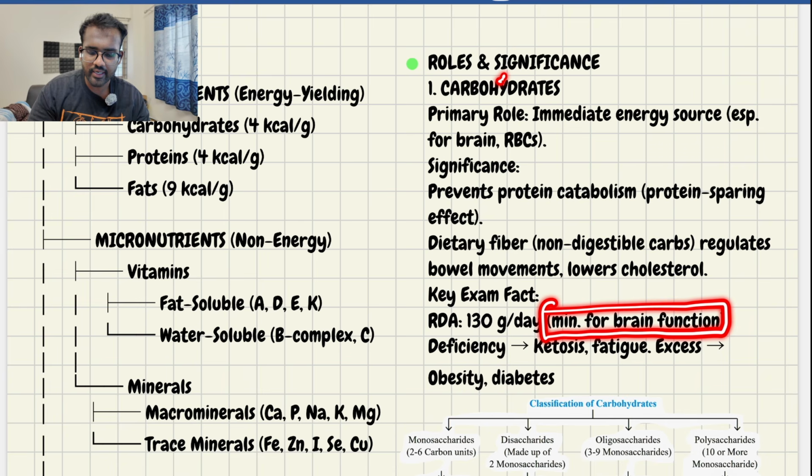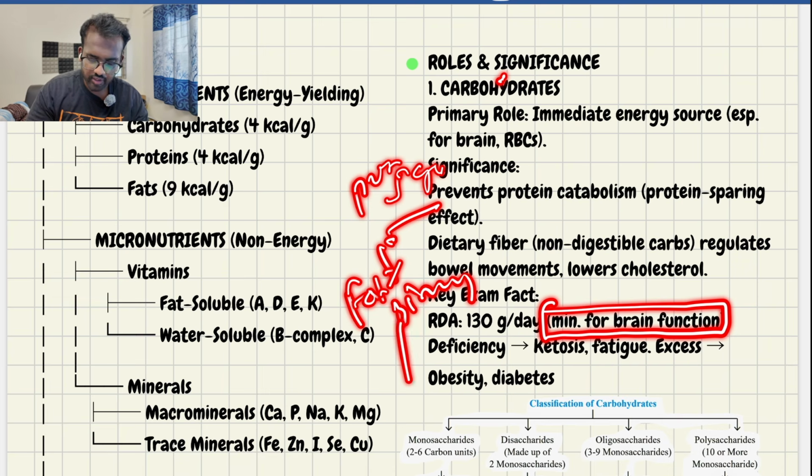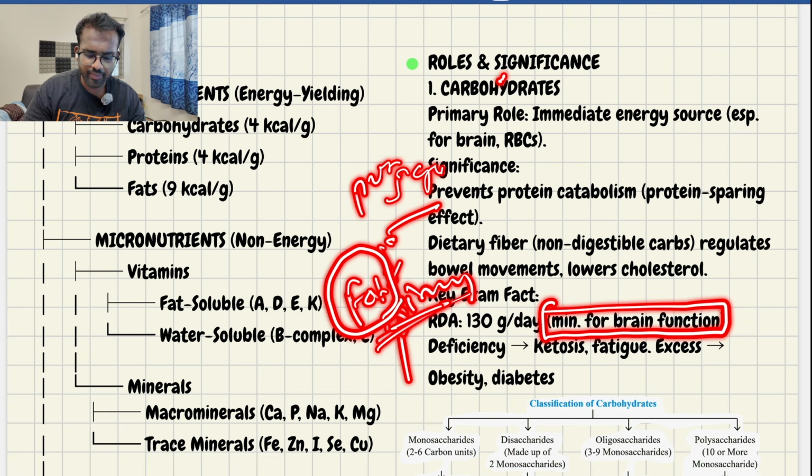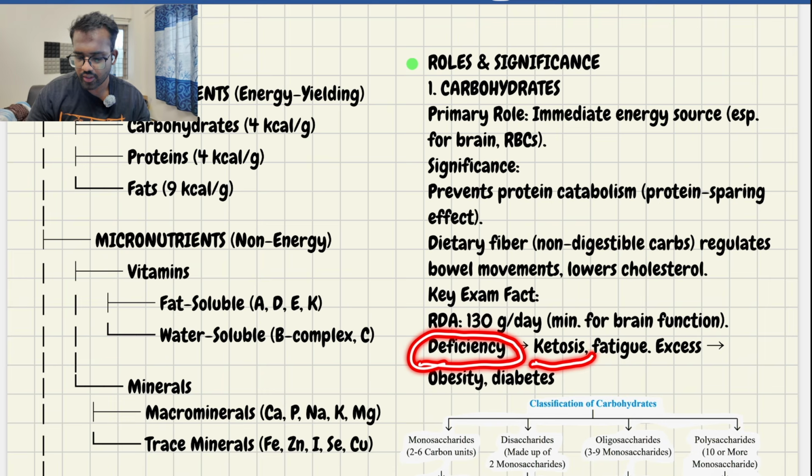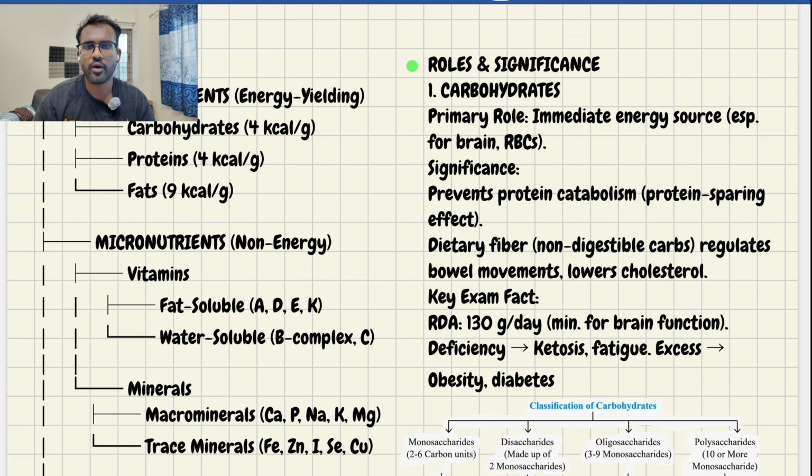When there is less carbohydrate, as I told, the protein will be converted into glucose, and in this case the body will use fat as its primary energy. When the fat is broken down, it is converted into ketone bodies. Okay, that's what I am telling here. If there is a deficit of carbohydrate, your body will break fat and convert it into ketone bodies, which is called ketosis. In this you will face fatigue. This is all when it comes to the carbohydrate part. It's very basic. I've just made you remember the main points which you have to remember for the exam.